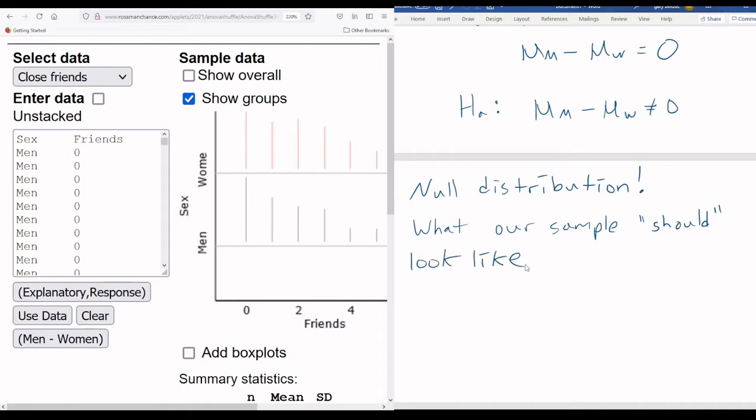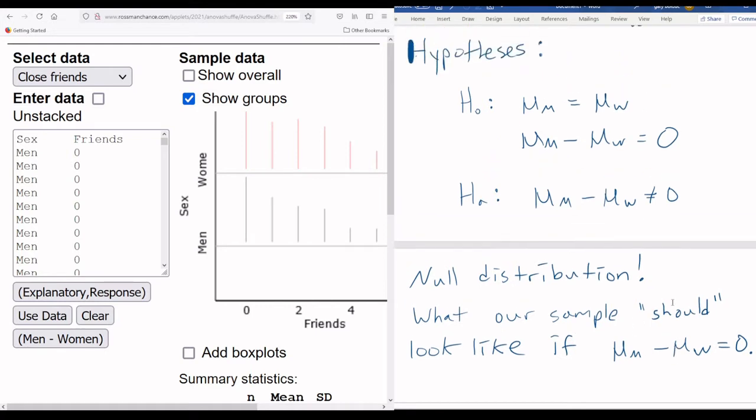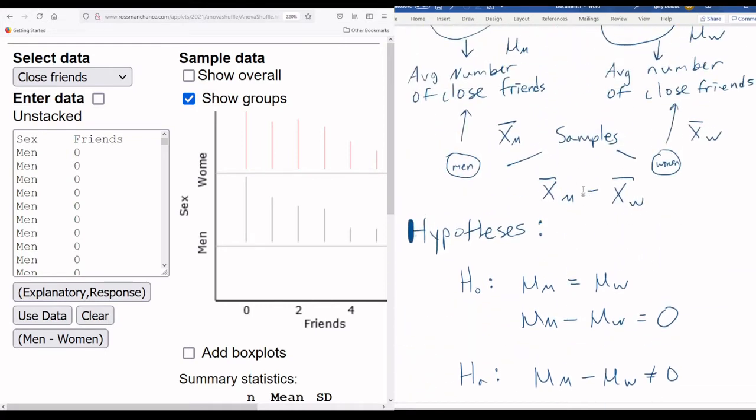Maybe "look like" should be in quotes. It doesn't matter. You know what I'm trying to do. What our sample should look like if our null hypothesis is true. If really, there's no difference between men and women in terms of the average number of close friends. Right? We got to know what this looks like. We have to know what we should be expecting. Because the whole point of this is if we can know what this picture should look like, because we're going to need a picture, then we can take our actual sample and compare.